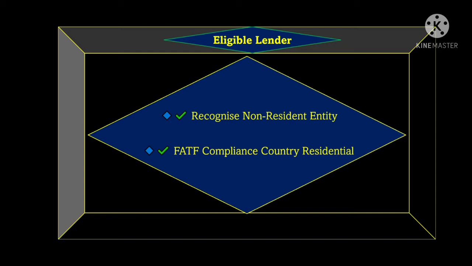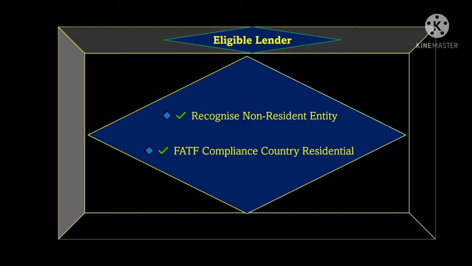Now, there are a few things that we should be aware of. The eligible lender should be a recognized entity. After that, it should be a non-resident entity in relation to that borrower. The eligible lender should be a resident of an FATF compliance country.